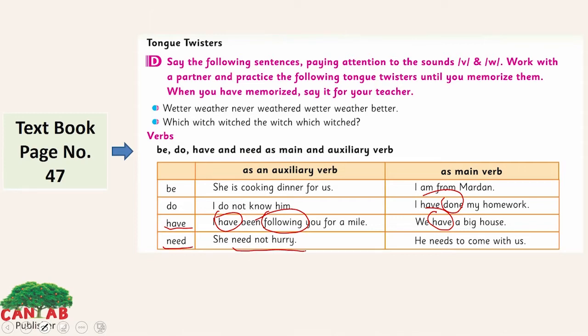Need: she need not hurry, and she needs to come with us. Here, hurry is the main verb and need is the auxiliary verb. And the need here is the main verb in this sentence.